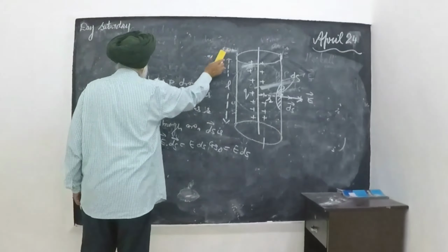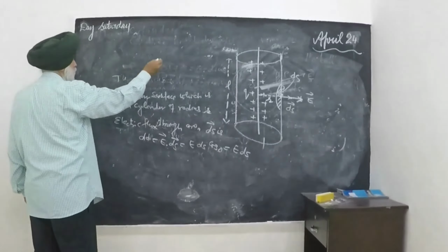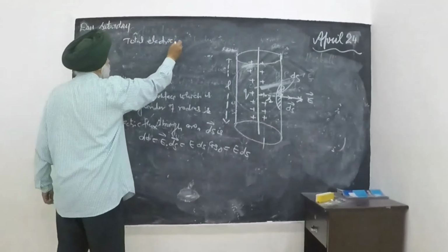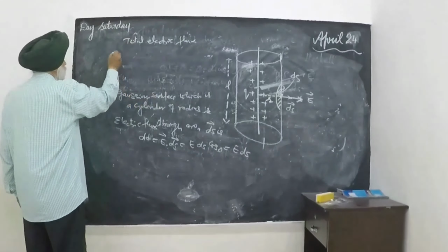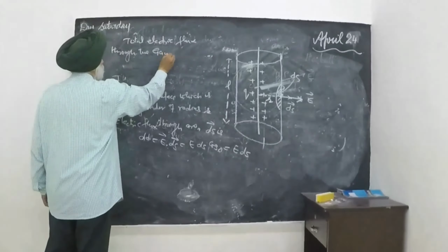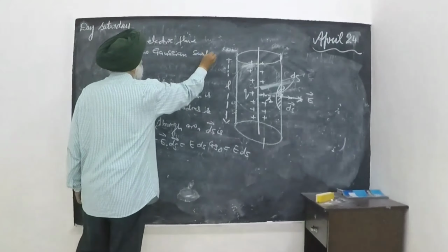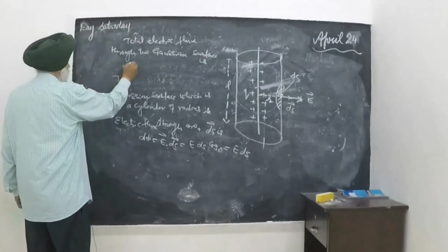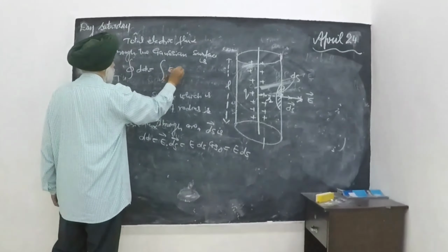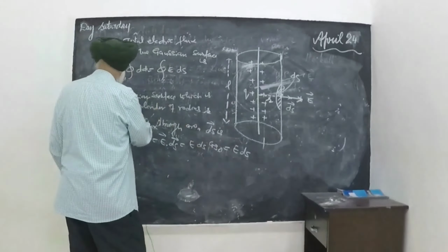Total electric flux through the whole of the cylinder, through the Gaussian surface: integral d phi is equal to integral E ds, which can be calculated.